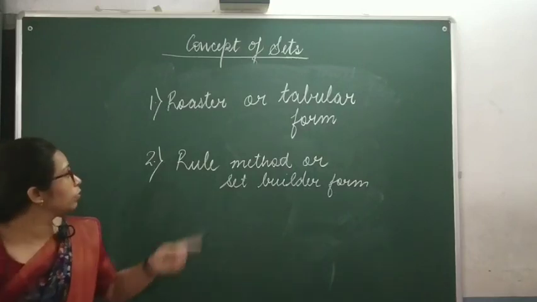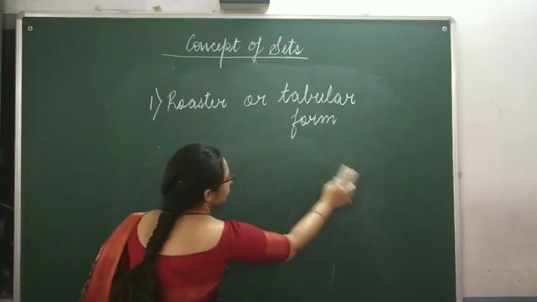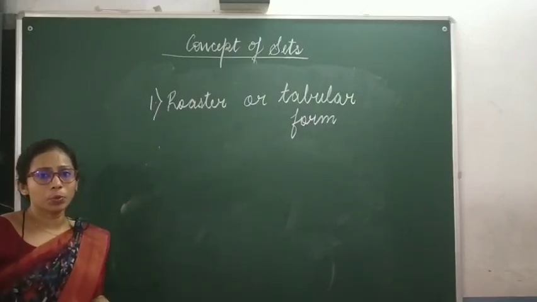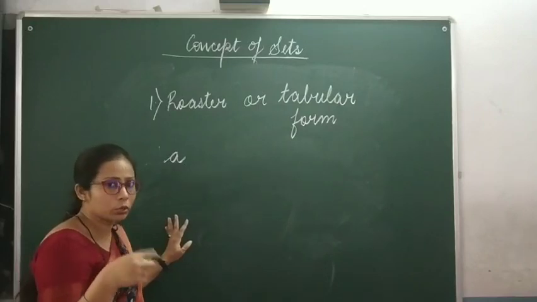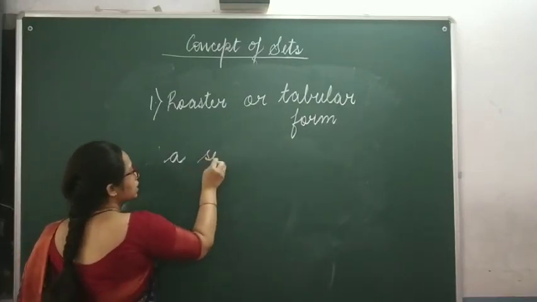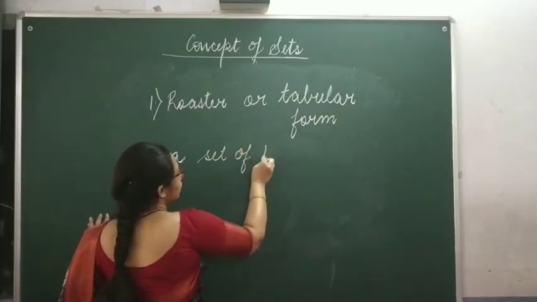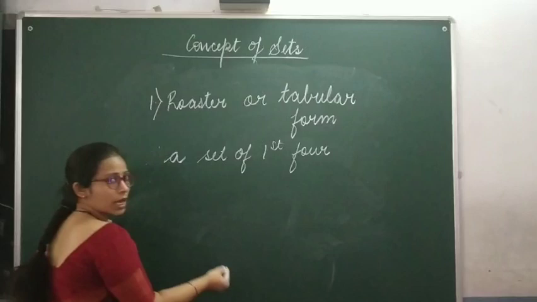Let's begin with the first one, that is the roster method or the tabular form. Suppose it is written, I am always taking the same example so that you can understand everything with the same example. A set of first 4 natural numbers.